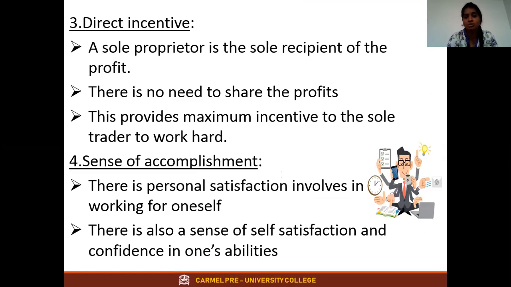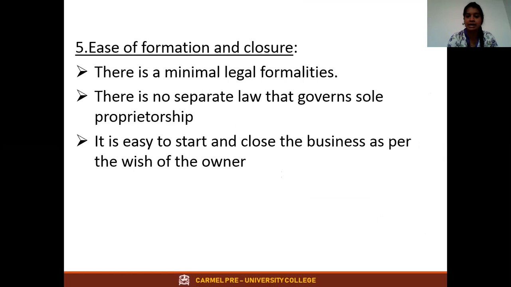And fourth, sense of accomplishment, that is nothing but self confidence and self satisfaction according to one's abilities. And the last one is, it is easy to start and easy to close as per the wish of the owner. These are the 5 merits. Now let me move on. Even though the sole proprietor has so many merits, still it has some limitations, some demerits.